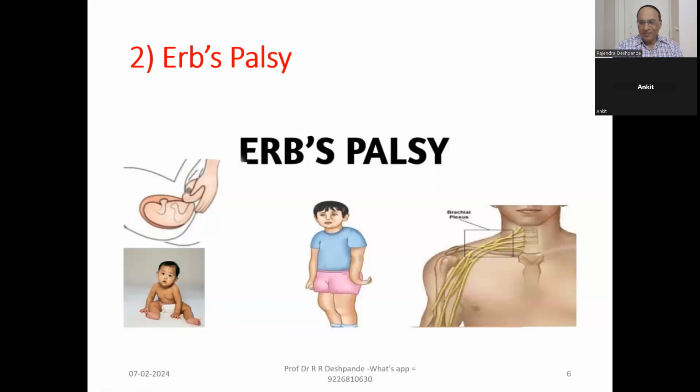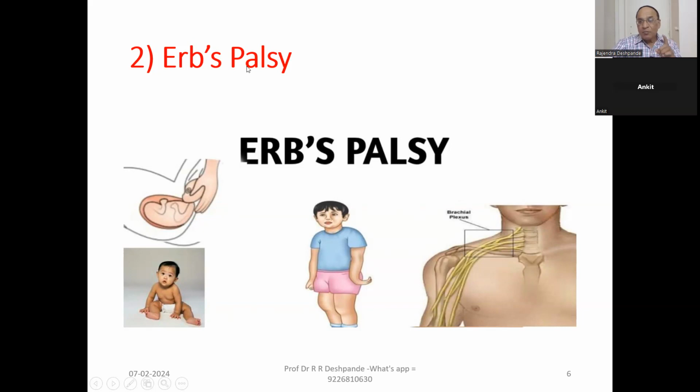Second topic of today. The topic's name is Erb's palsy. Can you see Erb's palsy? 2 or 3 things you can see in the picture. This is the uterus, and this is the pregnancy. Delivery process is going on. This is the head of a child, and the doctor is taking that out. Sometimes, if it is not easily coming, the doctor has to apply forceps. That is called forceps delivery. Okay.